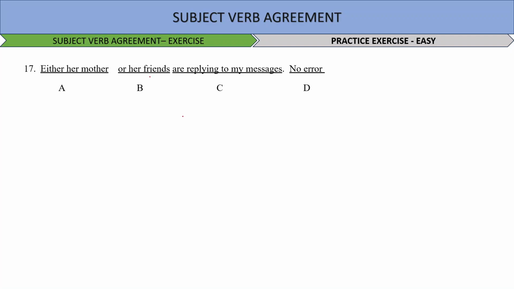So, either her mother or her friends are replying to my messages. I think this is the correct sentence and no error. Okay. A new textbook focused on recent discoveries in space, assigned by our mentor. This is not making an appropriate sentence.